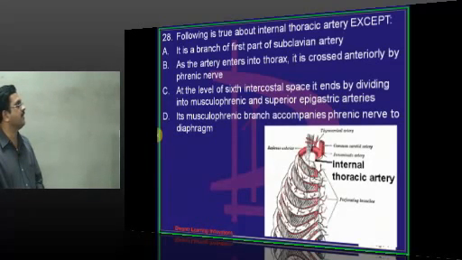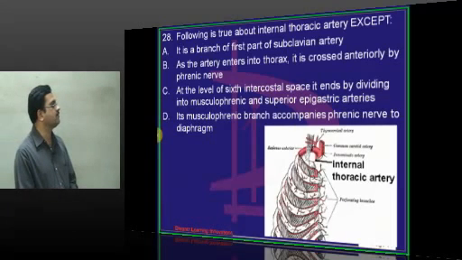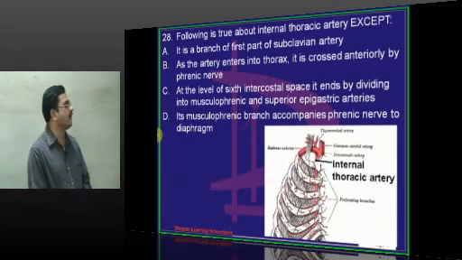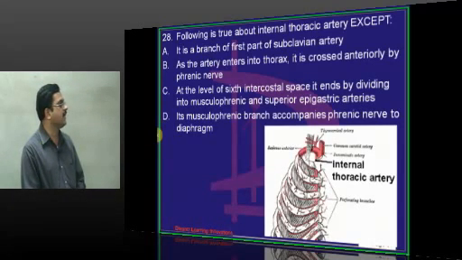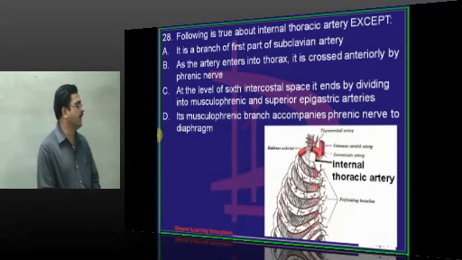It is crossed anteriorly by phrenic nerve. At the level of 6th intercostal space, it is terminating by dividing into musculophrenic artery and the epigastric arteries. Its musculophrenic branch accompanies the phrenic nerve to the diaphragm.